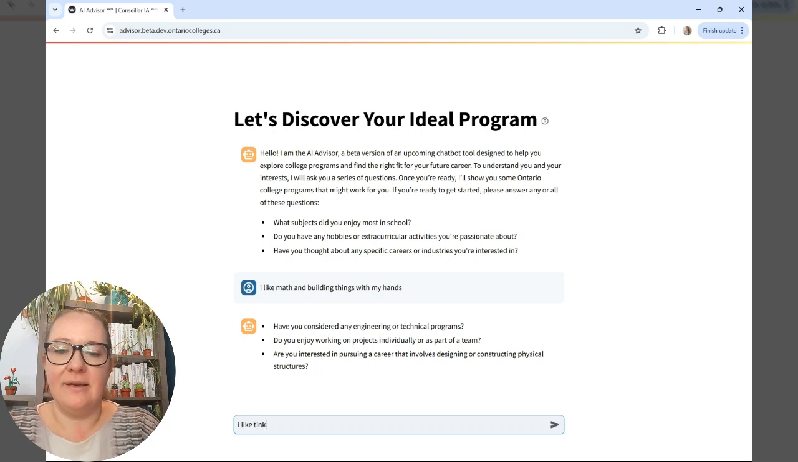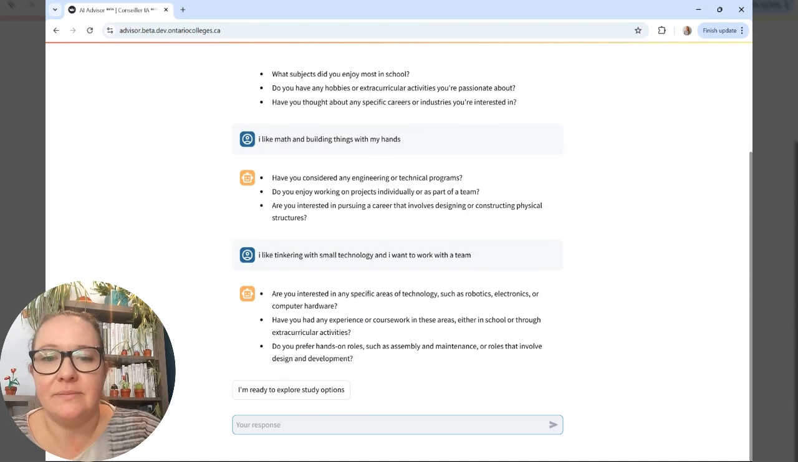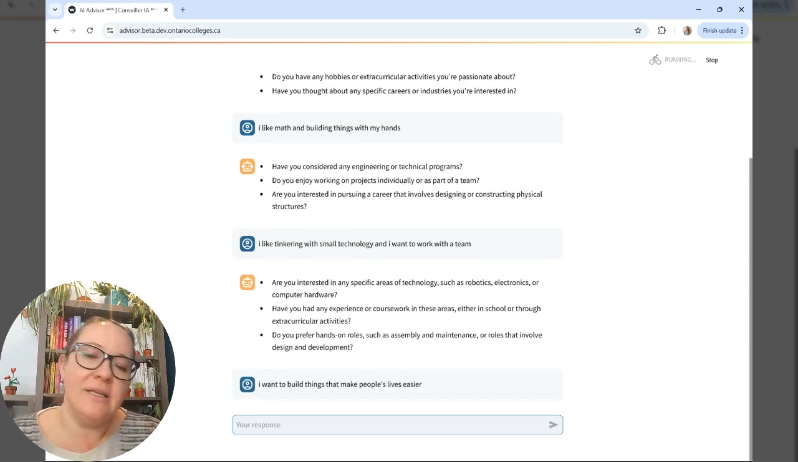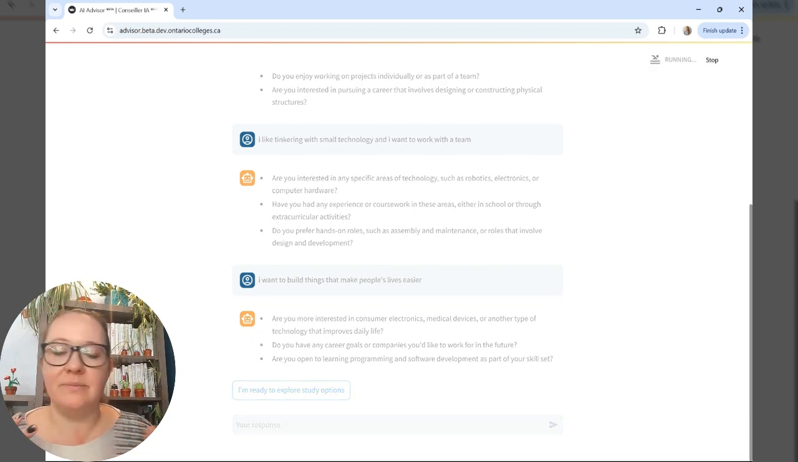So I'm going to say I like tinkering with small technology, and I want to work with a team. And there we go. It gets even more specific. It starts talking about robotics or computer hardware, assembly and maintenance. And I'm going to say one last thing. I want to build things that make people's lives easier.